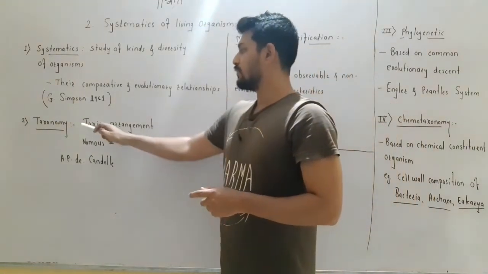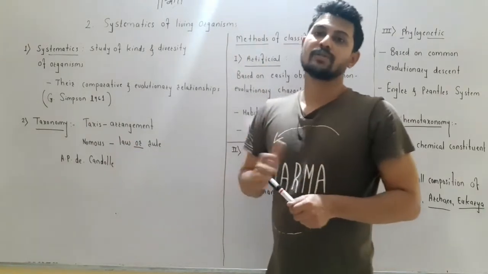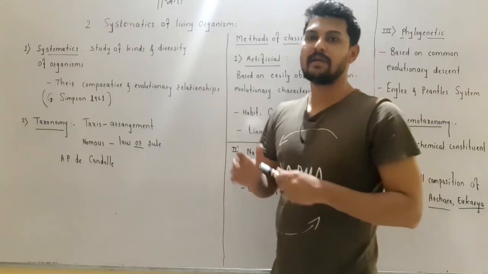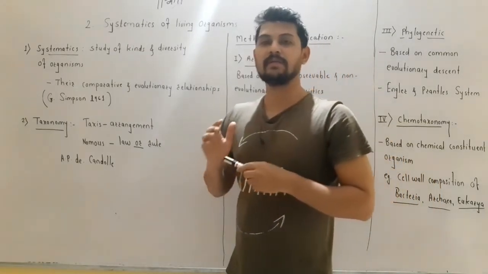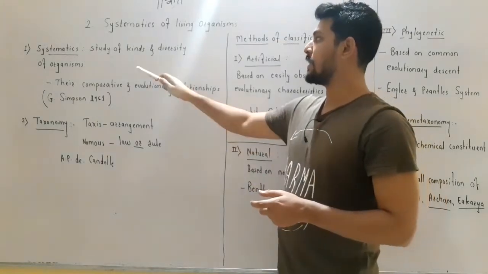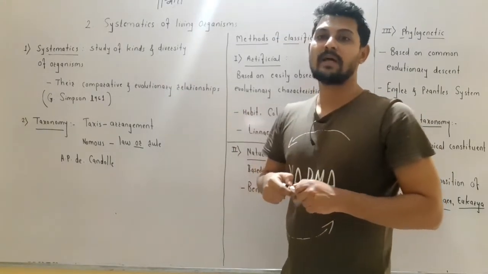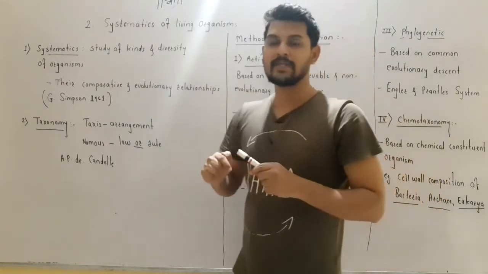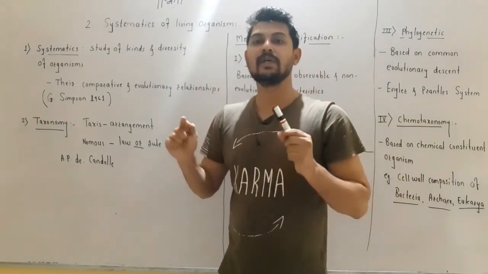Taxonomy also deals with the classification of organisms. Taxonomy also deals with the kinds and the diversity of organisms, but there is a difference between systematics and taxonomy. Systematics not only considers the classification of organisms, but it also compares the organisms and studies their evolutionary relationship.